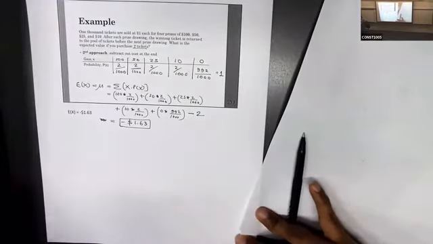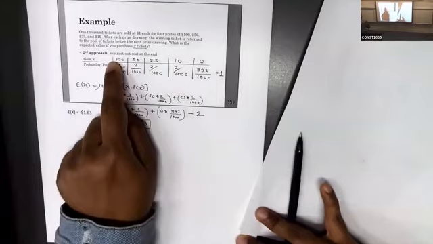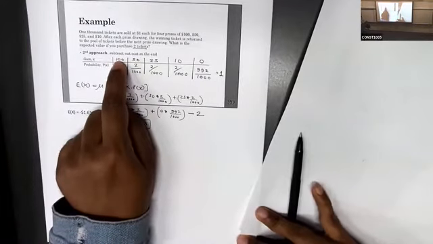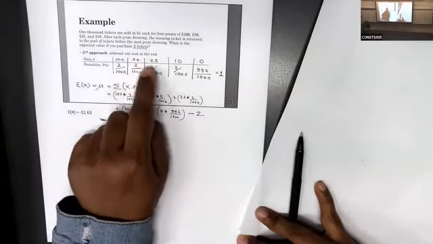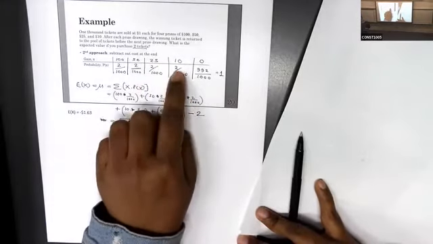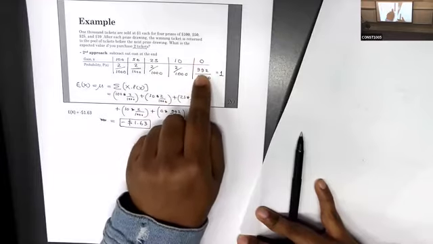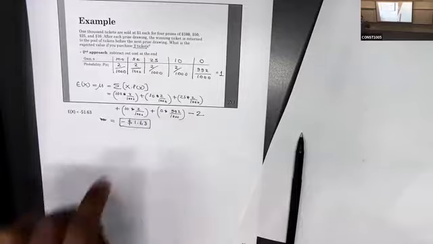According to the first method, you will have 98, because you have to subtract the cost. Probability is the same. Here you will have 48, here 23, here 8. Then the last one you will have -2. Then multiply x times p(x), and you will get the same value.